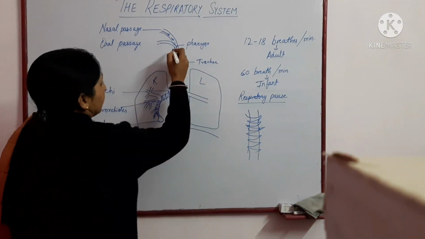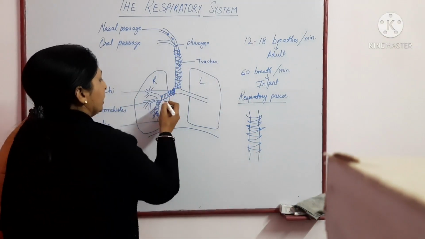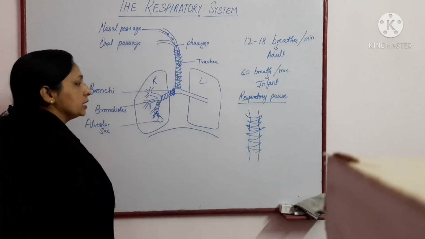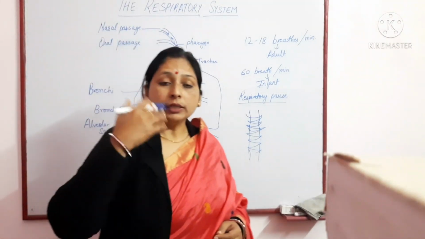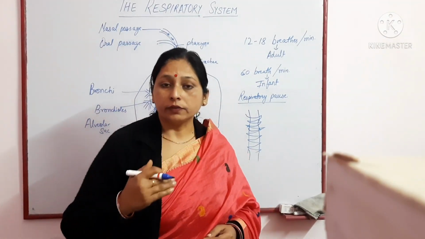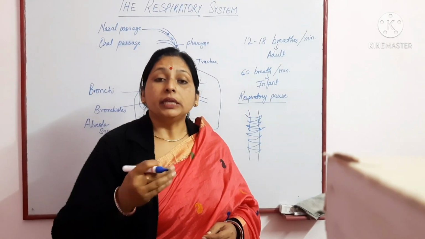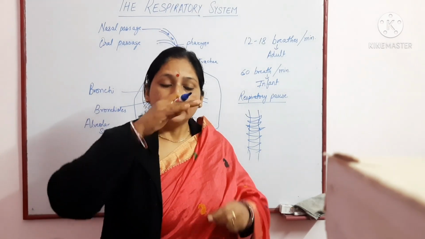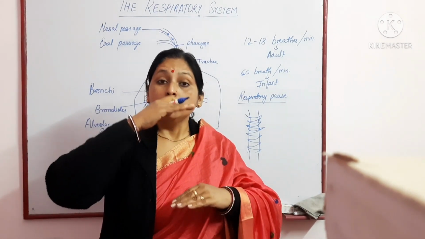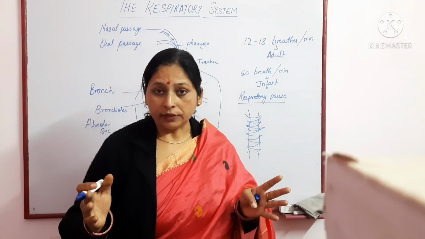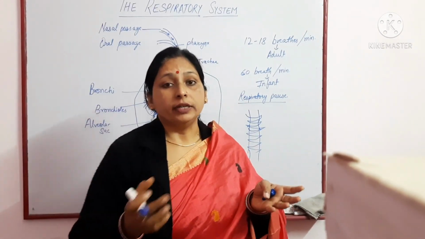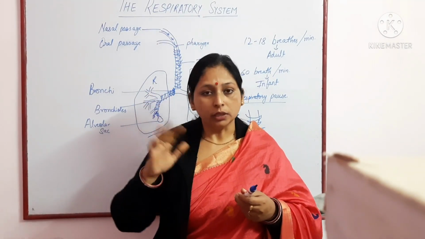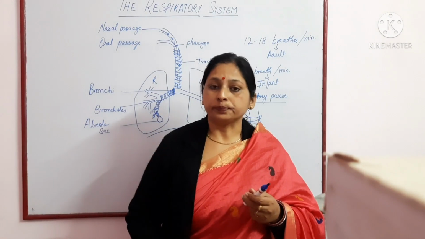Now from this, air enters into the bronchi, then to the bronchioles, and then it enters into the balloon-shaped structure, which is the alveolar sac. During the process of inhalation, when we breathe in, the ribs move upward and outward, and the diaphragm moves downward. So this increases the chest cavity, and the increase in the chest cavity results in air rushing from the outer environment into the respiratory passage.